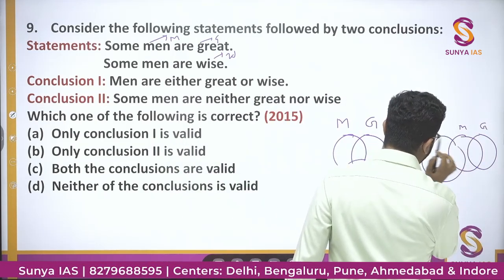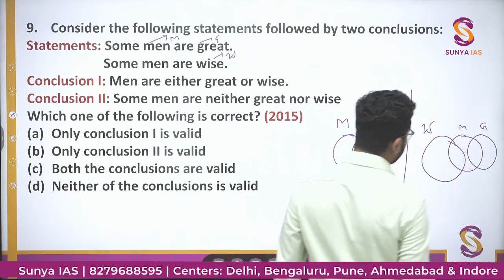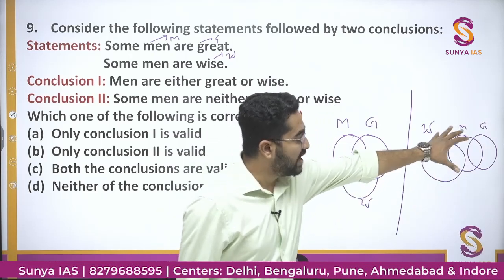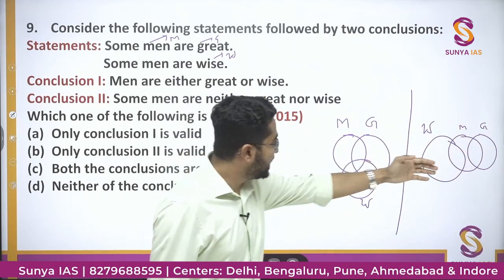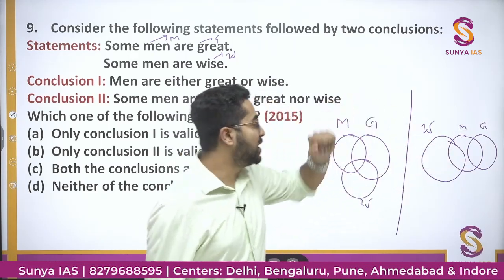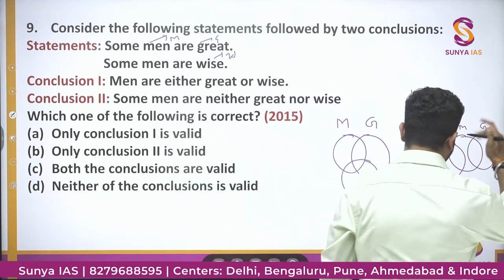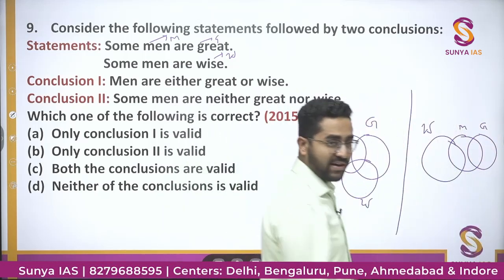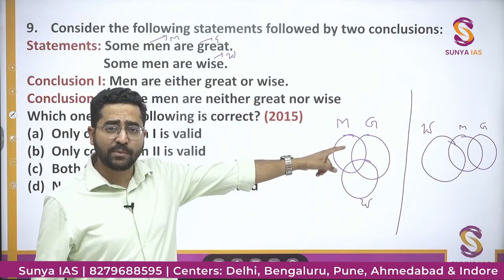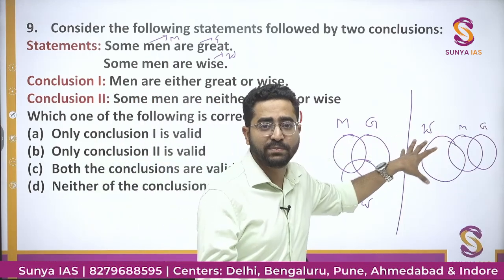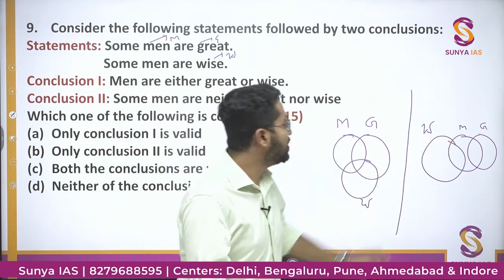So what I'll do, कि मैंने यहाँ पे तो ये माना है कि wise and great, there will be some people who are great as well as wise, but some men are wise. There can be one possibility like this, where great और wise दोनों अलग अलग हैं. Great and wise people, they are not together. You know, if there is one great person, then he will not be wise, and if there is one wise person, then he will not be great. That is, great and wise people are mutually exclusive, but those both are men.